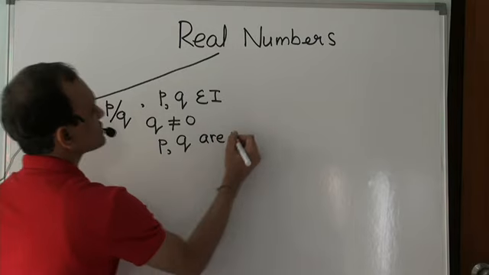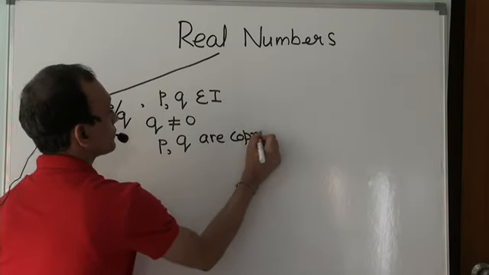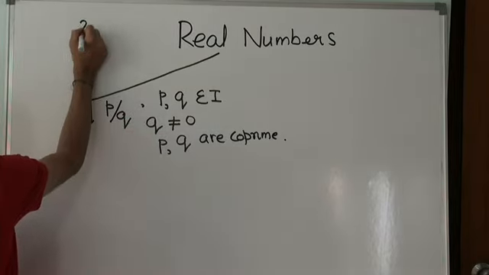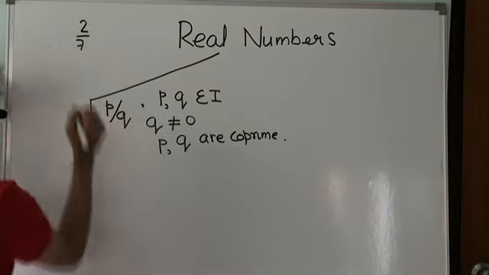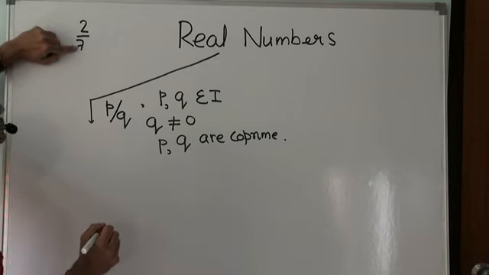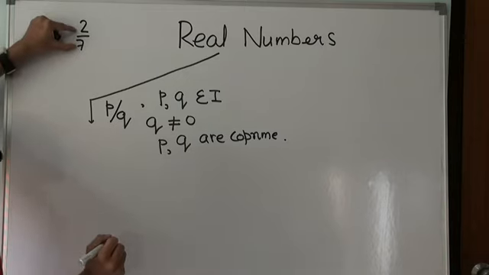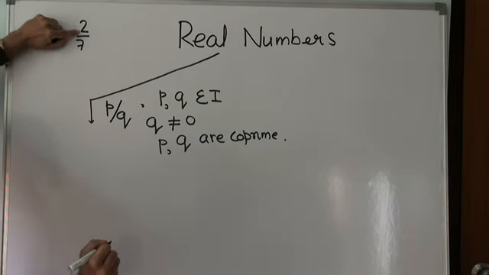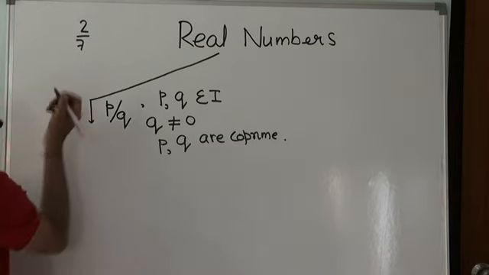They can be expressed in this form. Say a number of the form 2 by 7. 2 and 7 are integers, the denominator is not zero, and it can be expressed as the ratio of two integers where these integers are relatively prime, have no common factors.